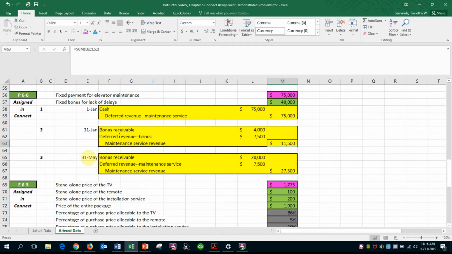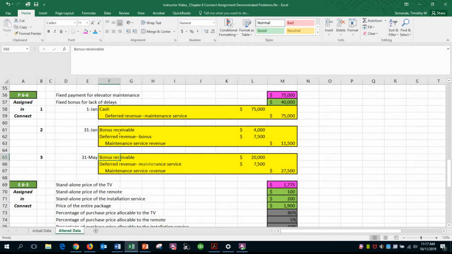Half the contract is done, and now they believe that they will, in fact, qualify for the bonus. Initially, they thought they would not, and you'll notice that it refers you to requirement 1, where they thought they would not qualify. Now it's May 31st. On January 1st, they thought they would not qualify. And now on May 31st, they believe they will, in fact, qualify for the bonus.